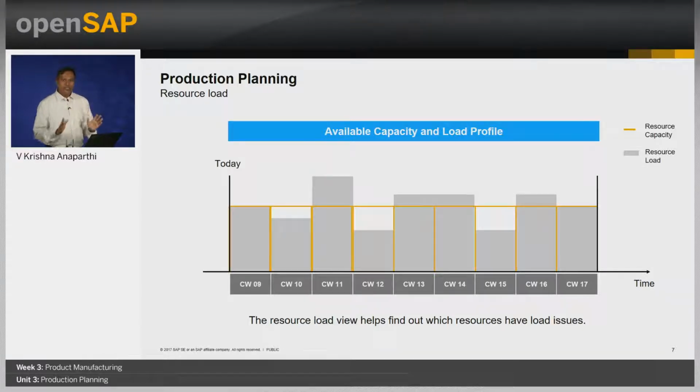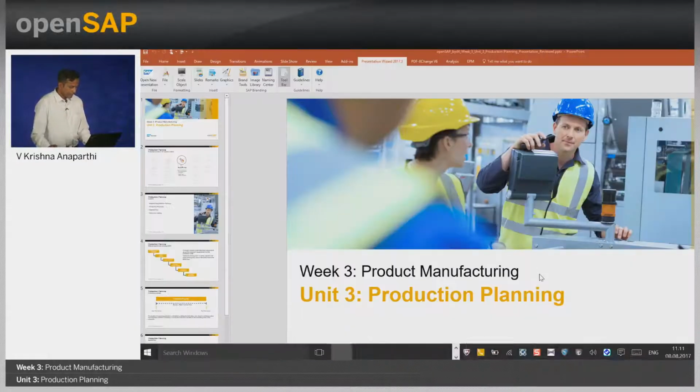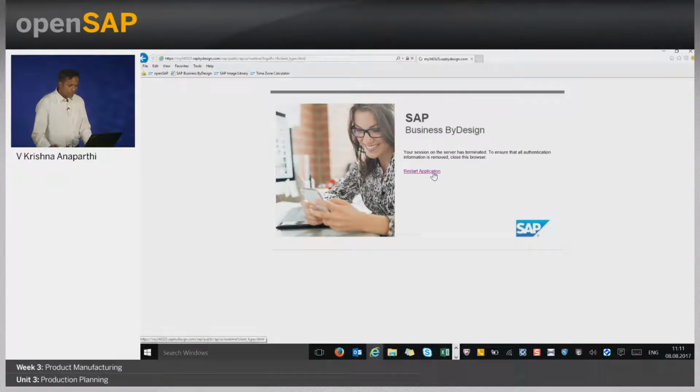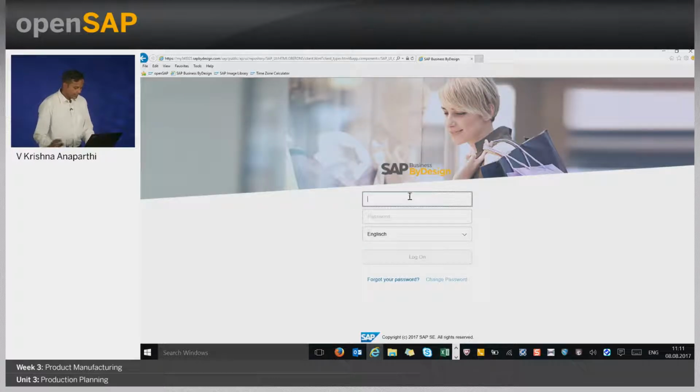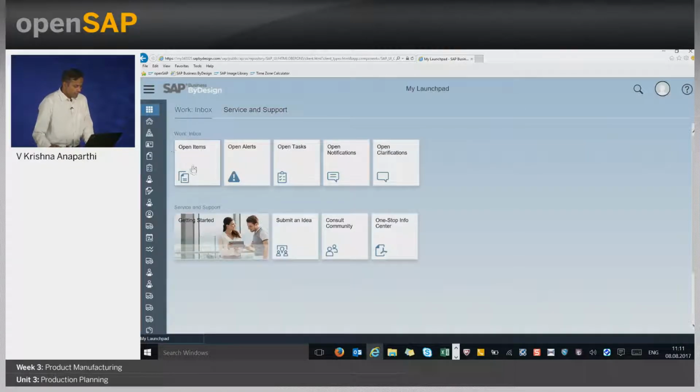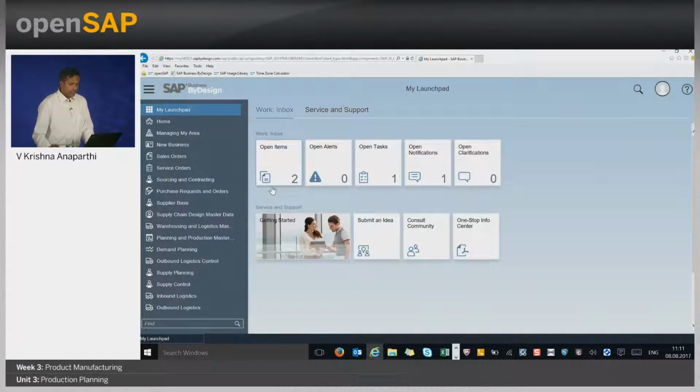Let's check all these details in the system now. Let me log into the Business ByDesign system as a supply planner. Okay, now here in the last unit, what we have done is that we have created the product and we have created the production model.